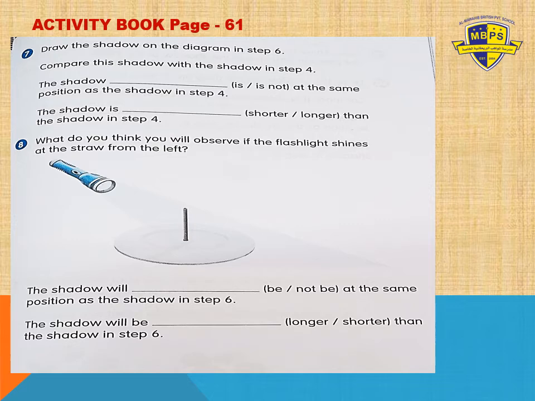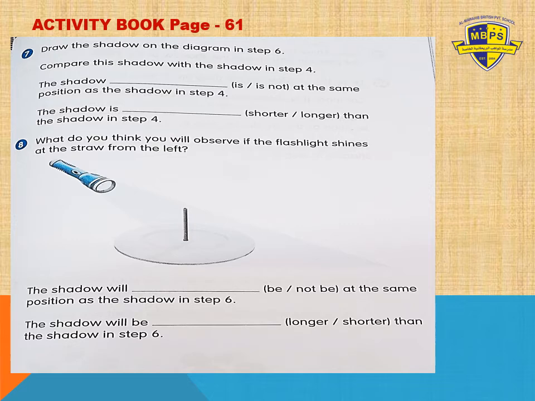I showed you that when we shine the flashlight from the right side, what happened to the position and size of the shadow formed, and when you put it on the top, you have to compare both. You have to compare this shadow with the shadow in step 4. So we will find out what happened.